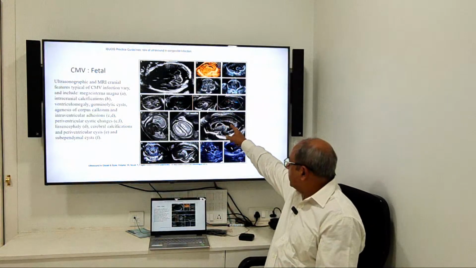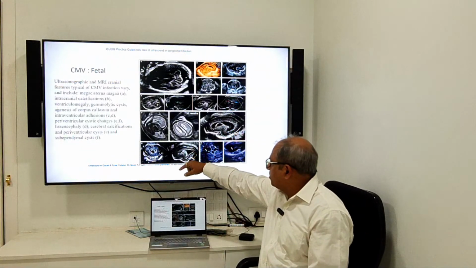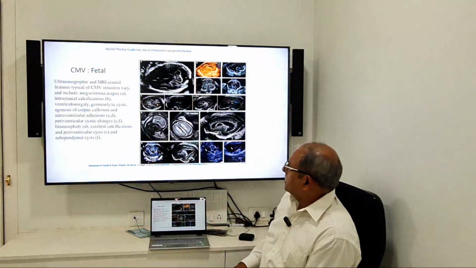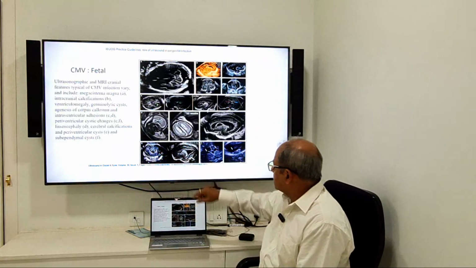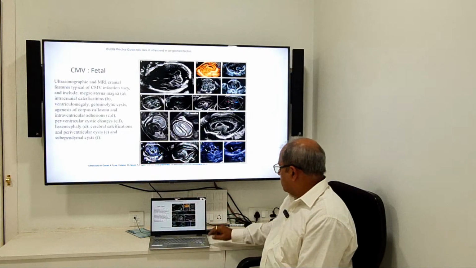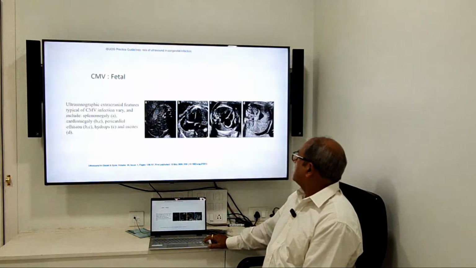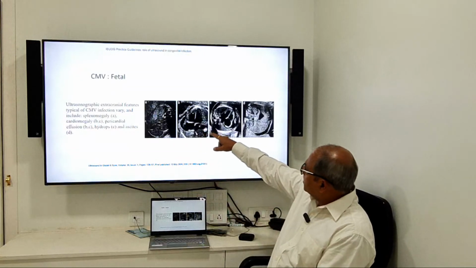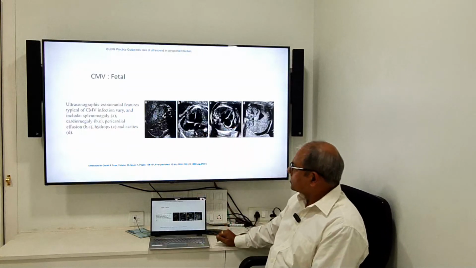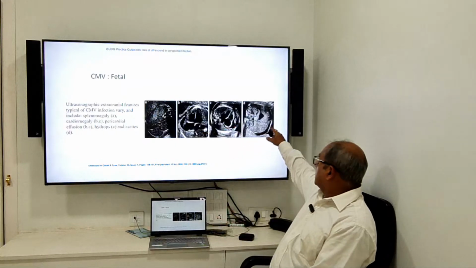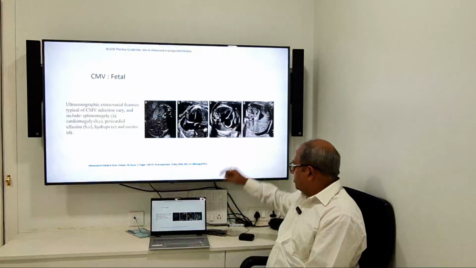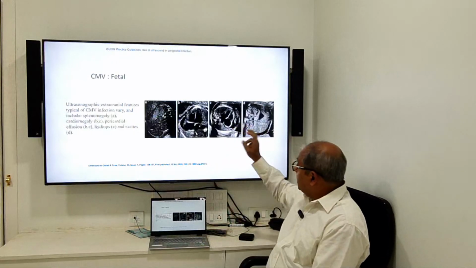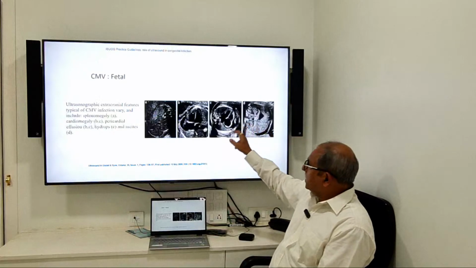These are all, this is synechia, this is again ventriculomegaly. There is a problem with the periventricular cyst, and these features might give you an idea of fetal infection. Again, splenomegaly, there is a pericardial effusion. You can see there is a hydrops fetalis, pericardial effusion. These are the collection of fluid, maybe in parvovirus also, maybe in